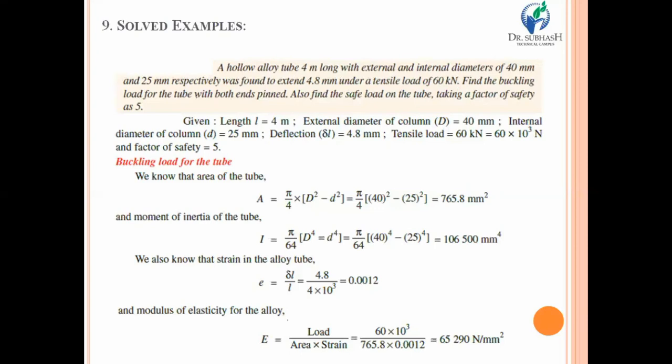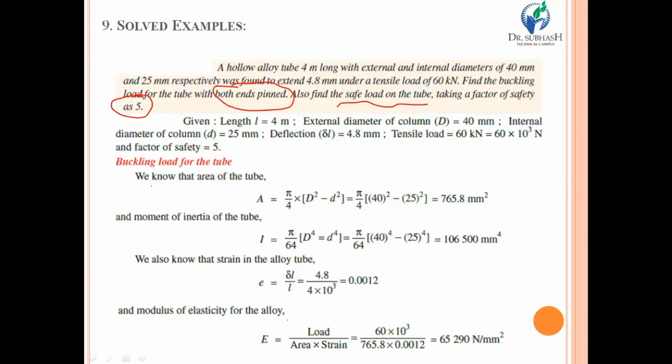You have to find the buckling load with both ends pinned, and find the safe load too, with a factor of safety of 5. So this is the example and its data.